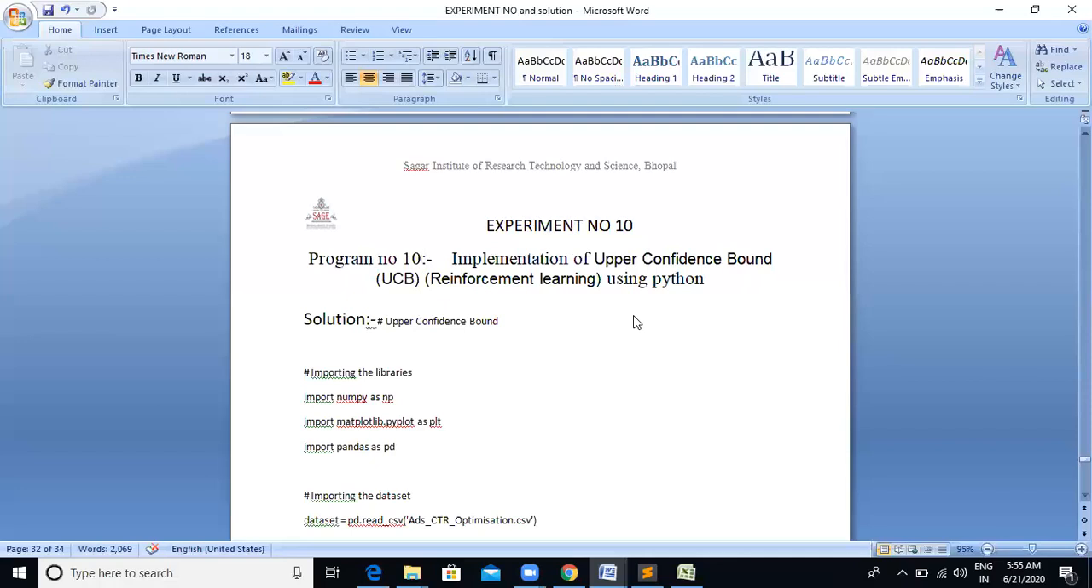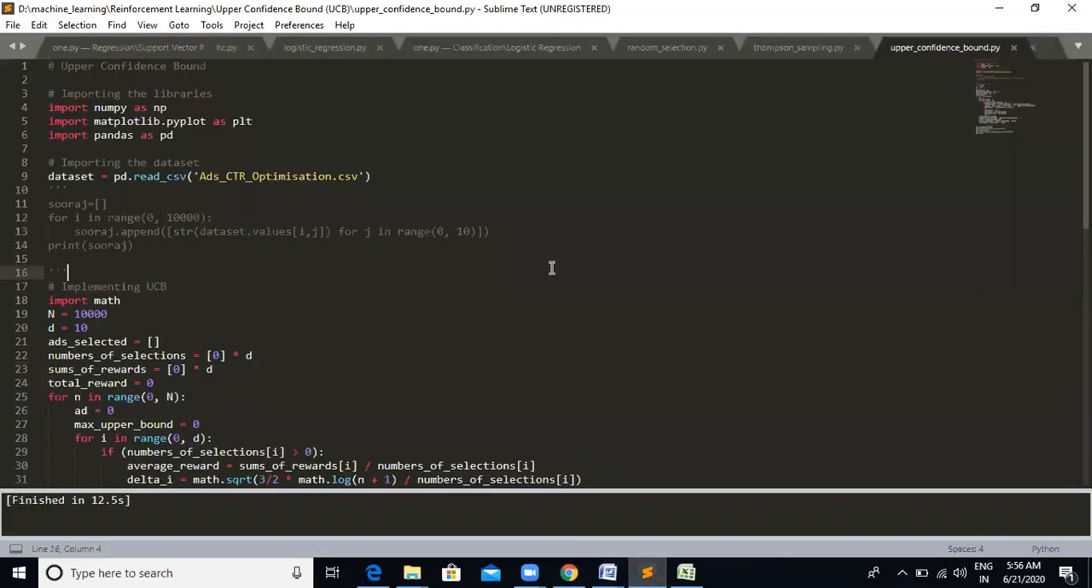Now, we will use the formula of the action value estimate. Since the value of selecting action Q of A is not known to the agent, we use the sample averages method to estimate it: the sum of rewards when action A is taken prior to time t, divided by the number of times action A was taken prior to time t. So this is all about the upper confidence bound UCB reinforcement learning. Now we perform it on the Sublime Text editor and get the results.